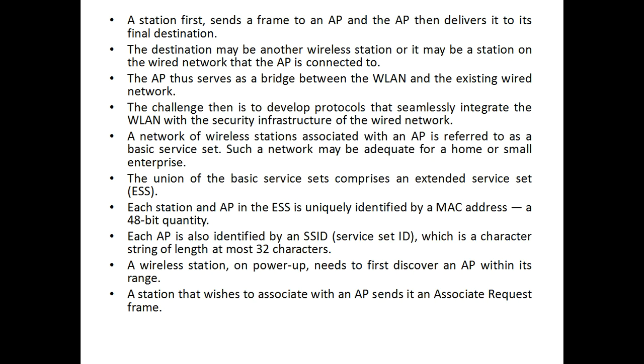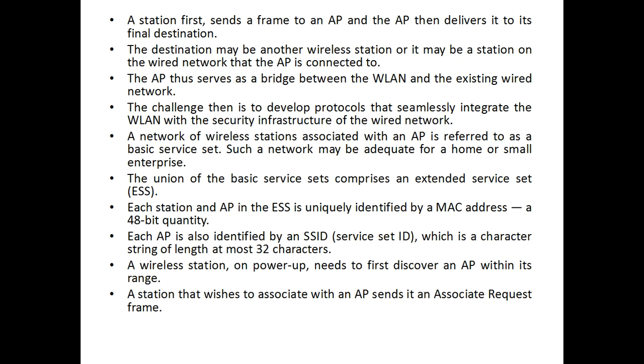Here the security infrastructure of a wired network is different, and the security infrastructure of a WLAN is different. So they need to integrate with each other so that the frame sent by the sender is delivered to the destination by incorporating the security infrastructure of both the wireless LAN and the wired network. A network of wireless stations associated with an access point is referred to as a basic service set.